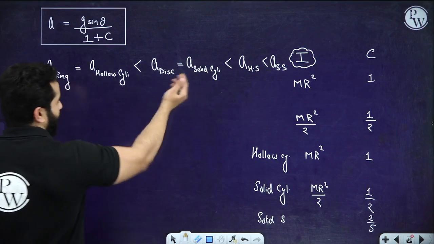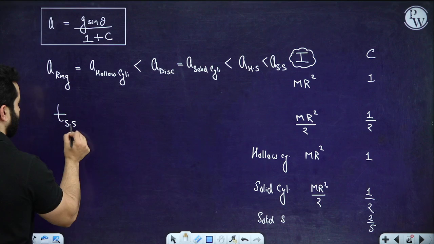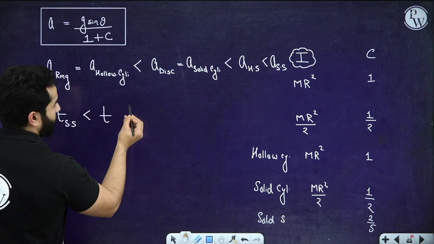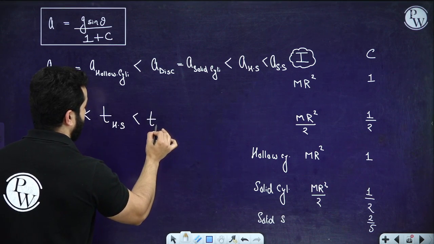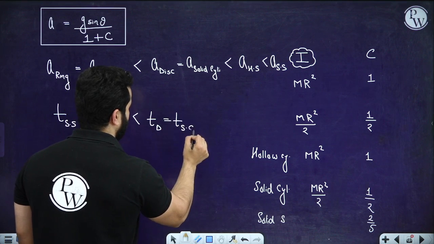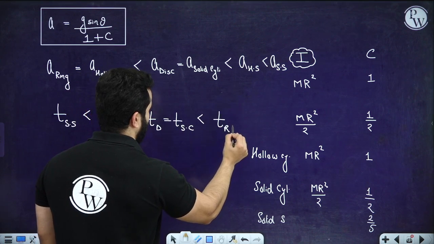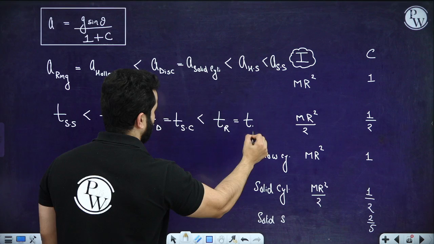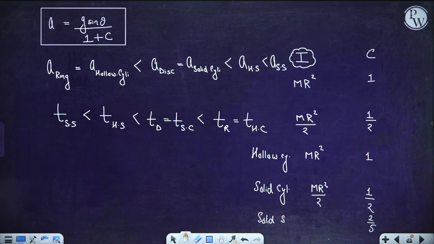The one which has got the maximum acceleration will take the least time. Time for a disc and solid cylinder will be the same, and for ring and hollow cylinder would be the same. Please have a look, and that's all about pure rolling.